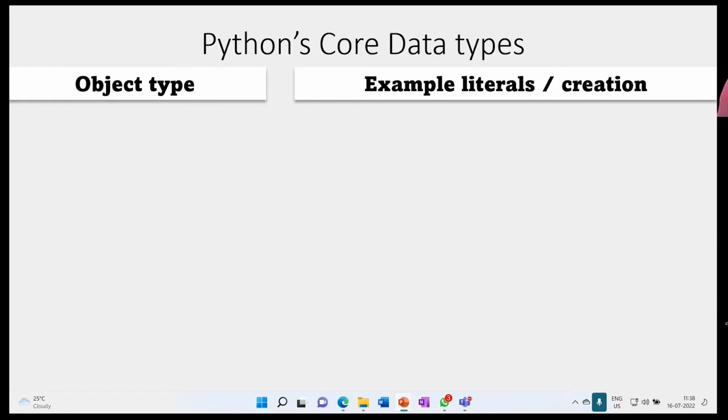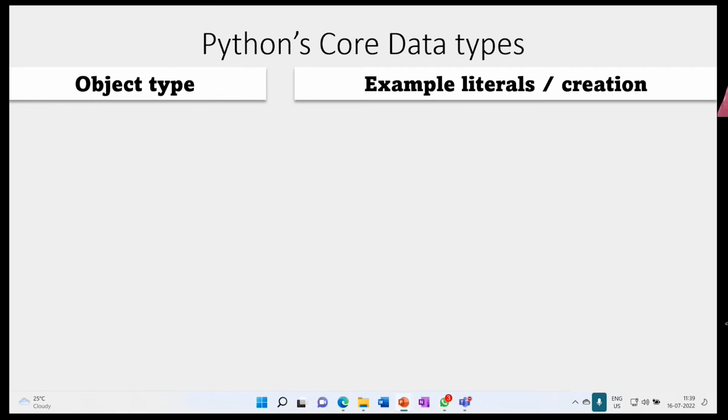If you type 1.1, the system understands that this is float. If you use square brackets, the system understands that this is a list. If you use parentheses, the system understands that it is a tuple. If you use curly brackets, the system understands that this is a dictionary. So every object type has a certain syntax so that the system can understand. That is called a literal. A literal is an expression which can create an object.